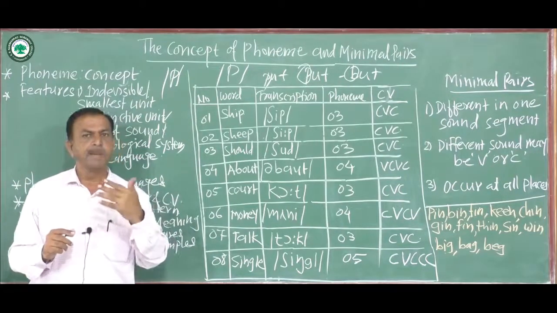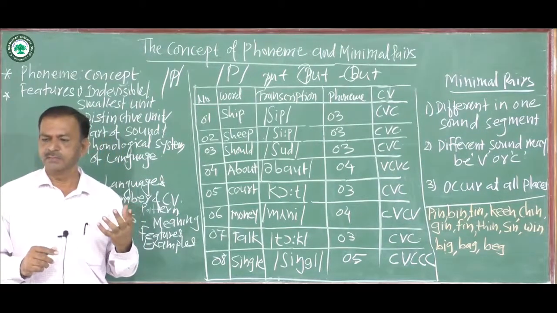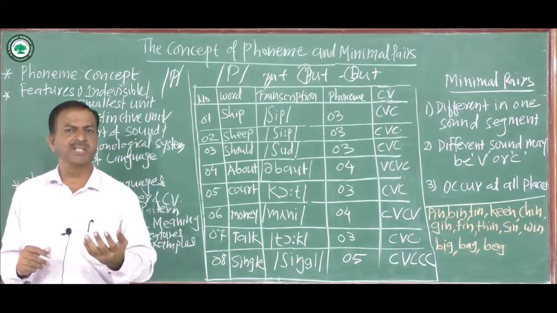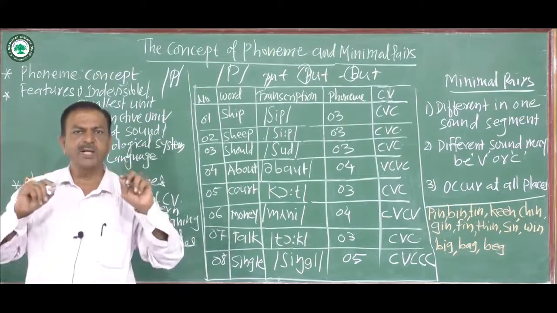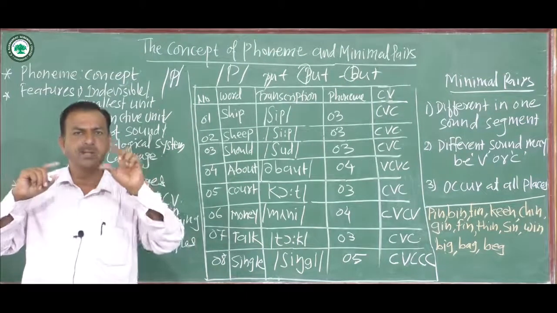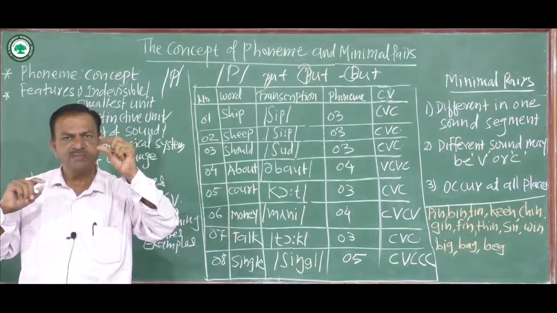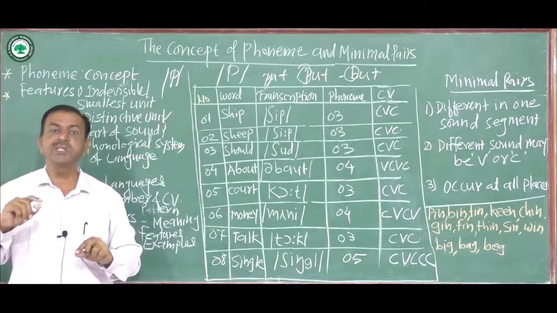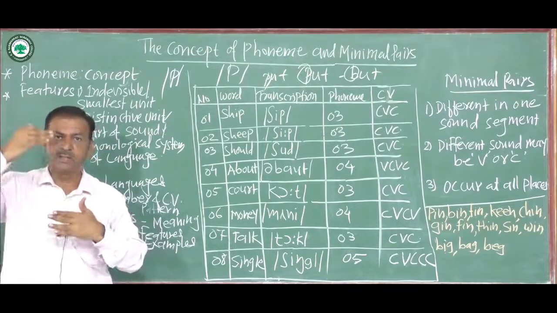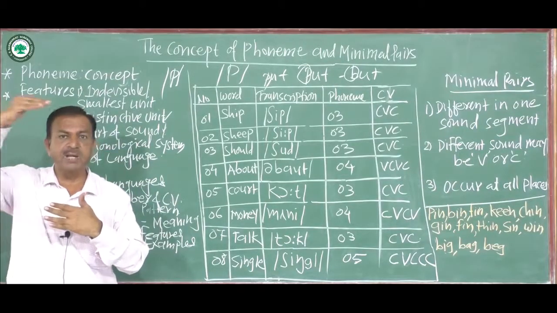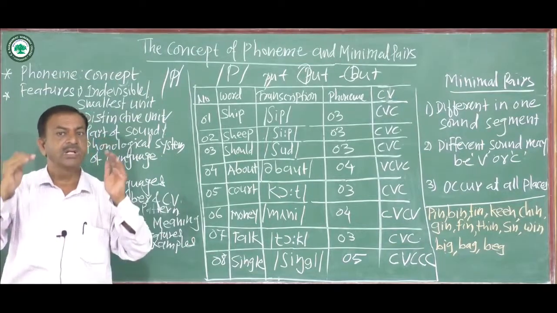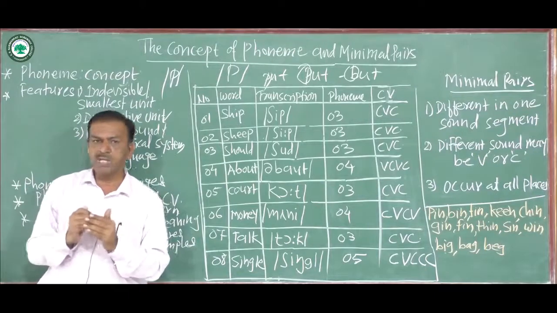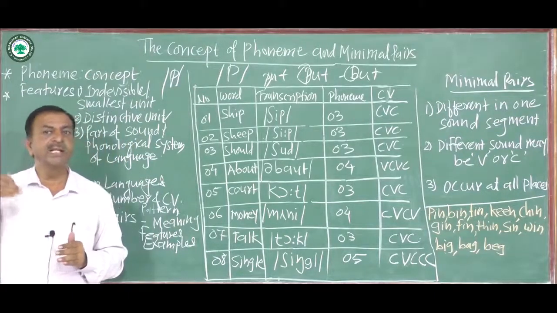For example, p and t: their articulation is also different. The phoneme p is pronounced with the help of the two lips, and when we say t, the tongue goes to the upper side of the mouth, the hard palate.